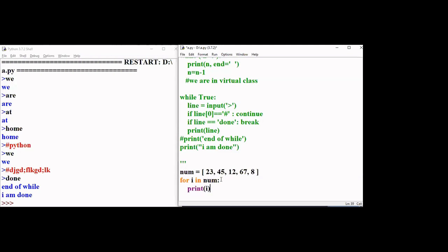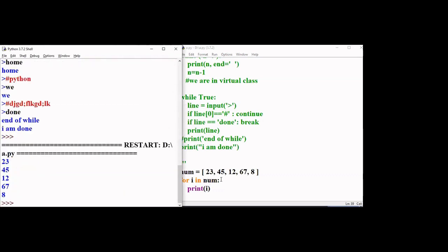What does it do? For i in number, there is a list of numbers 23, 45, 12, 67 and 8. Now I'm going to print what exactly? I. For the first iteration, in i you have 23. For the second iteration, i will have 45. This is how it is going to execute. Can you see? i is an iteration variable. We call it the iteration variable.